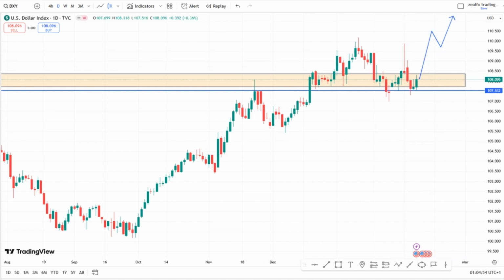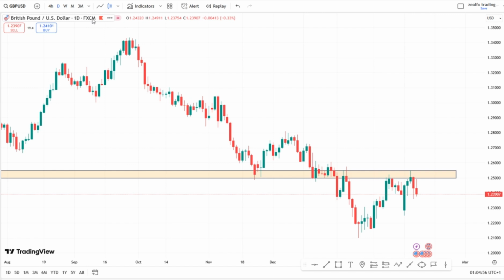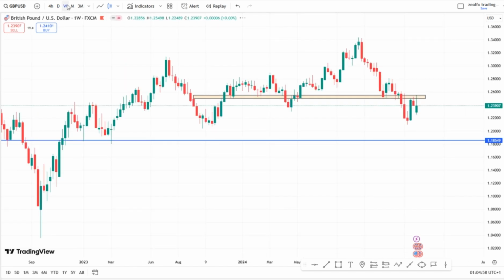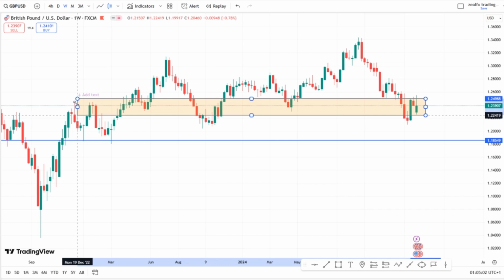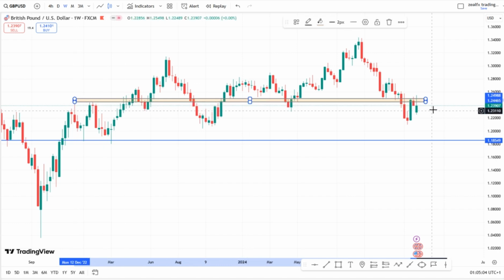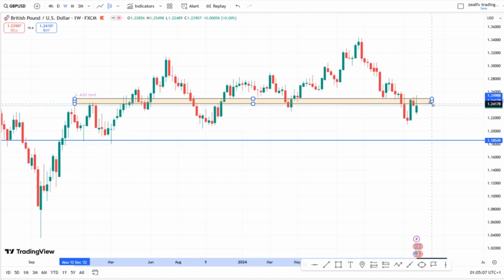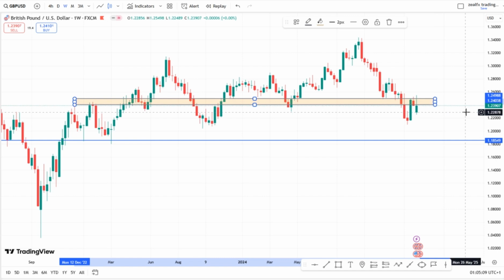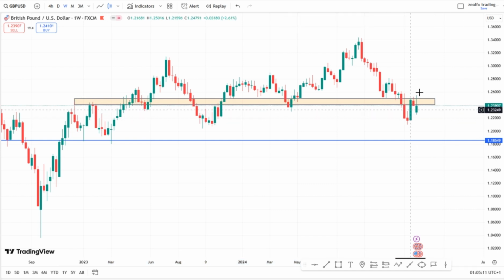So let's look at our next pair, which is the GBPUSD. GBPUSD on my weekly chart is close to this weekly resistance level. So long as we have price at this weekly resistance level, we're looking for a selling opportunity for the GBPUSD this week. So GBPUSD is very okay for a selling opportunity.